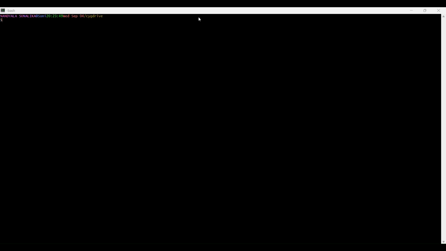What is Linux? Linux is an operating system. It's an open source operating system. Open source means anyone can use it, access the source code, and modify the code. It's free of cost, which is one of its advantages.